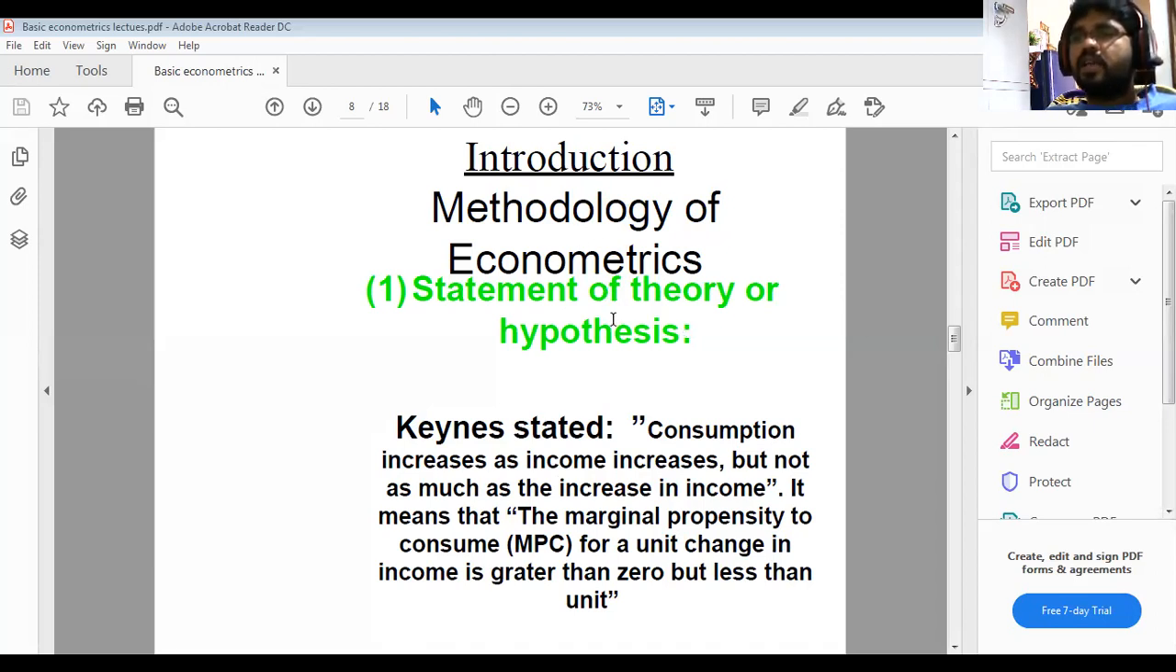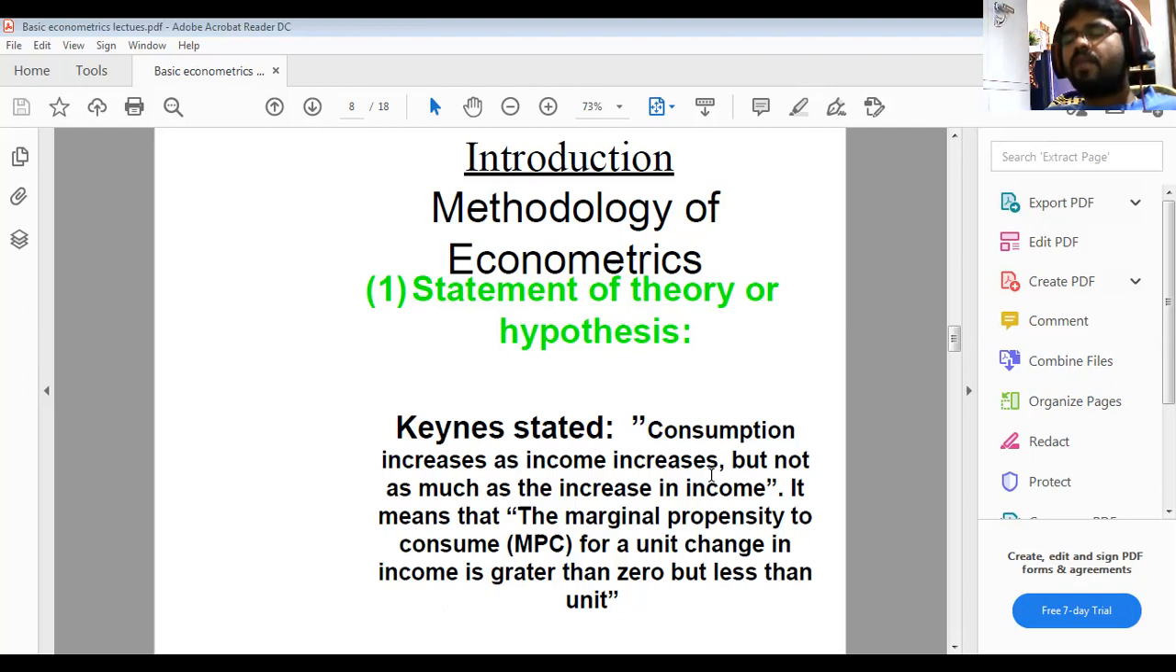Here, for example, if you take into account the Keynesian psychological theory of consumption function in macroeconomics, Keynes stated that consumption increases as income increases. For example, if our income increases, the consumption level also increases. That is what the Keynesian theory stated, but not as much as the increase in income.